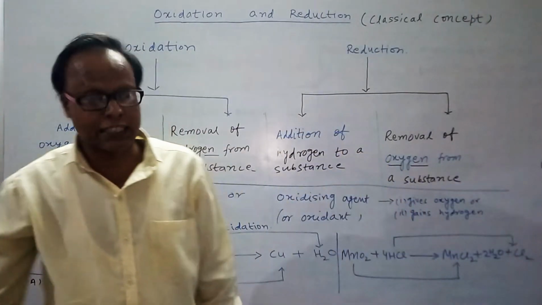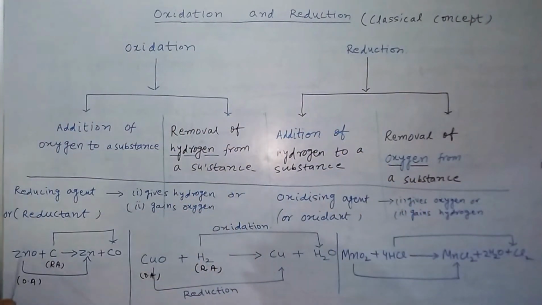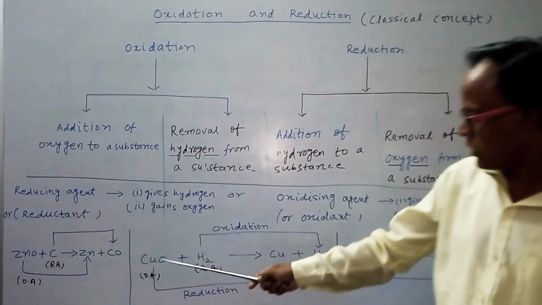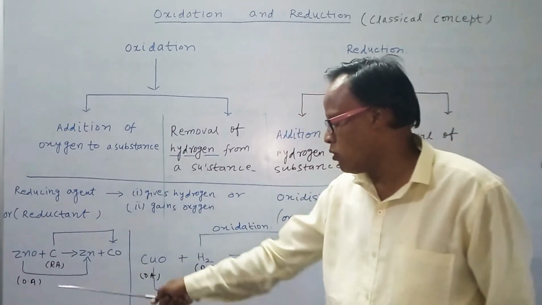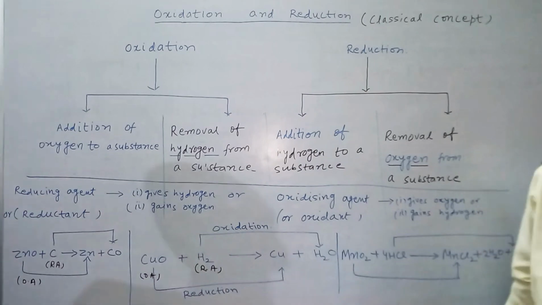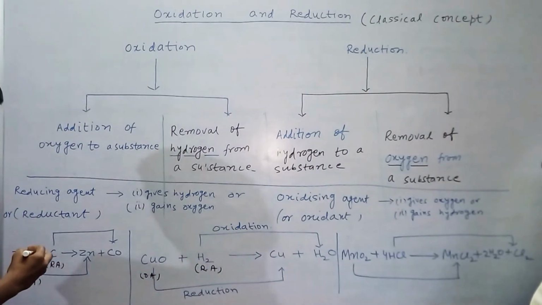Now I take another example: ZnO plus C gives zinc plus CO. Tell me, where is the oxidation and where is the reduction? Mark it.